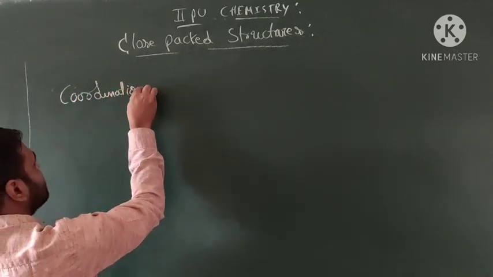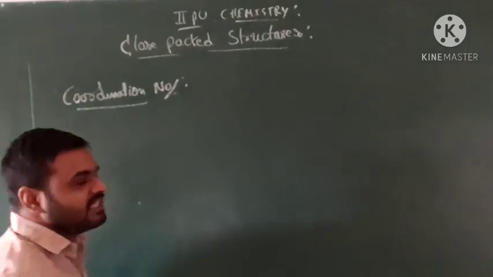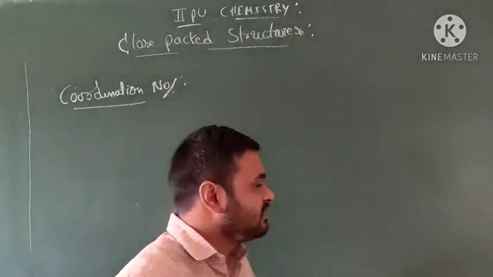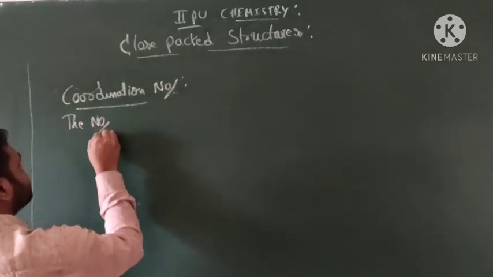Coordination number. What is the meaning of coordination number?